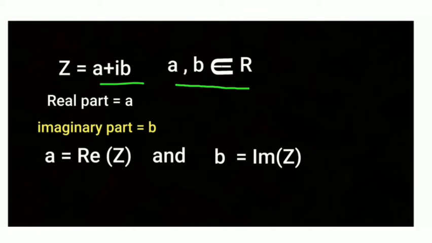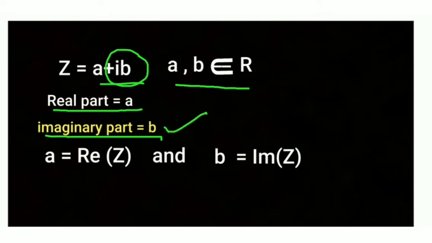Here, a is called the real part and b is called the imaginary part. The number which has iota as a multiple is called the imaginary part, and the one which doesn't have the i part is called the real part.